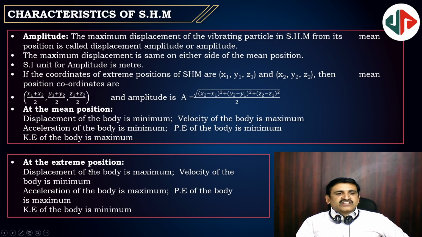At the extreme position, displacement is maximum and velocity is minimum. For extreme, you can always imagine a simple pendulum. At the extreme, velocity is 0, acceleration of the body is maximum, potential energy of the body is maximum, and kinetic energy is minimum because velocity is minimum.